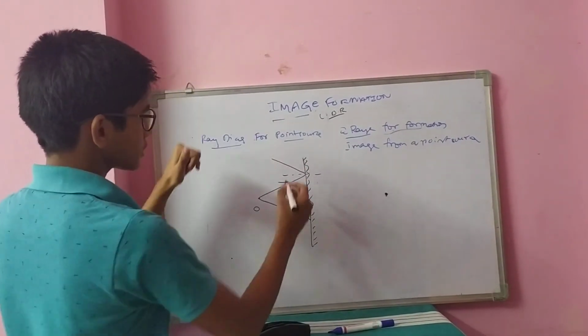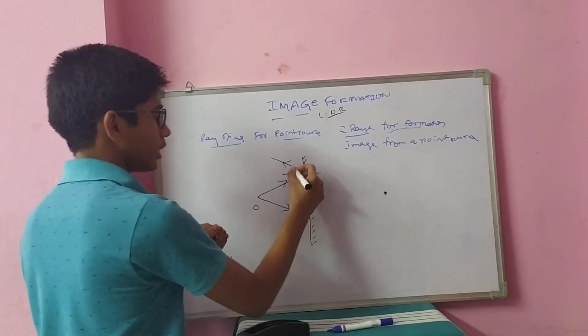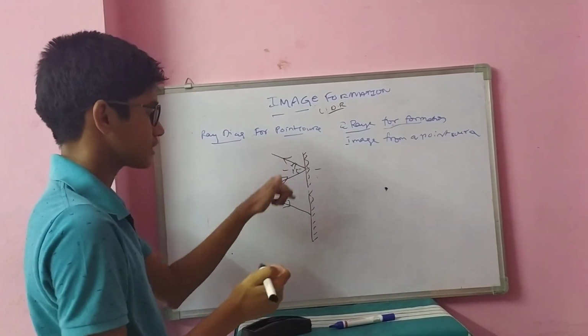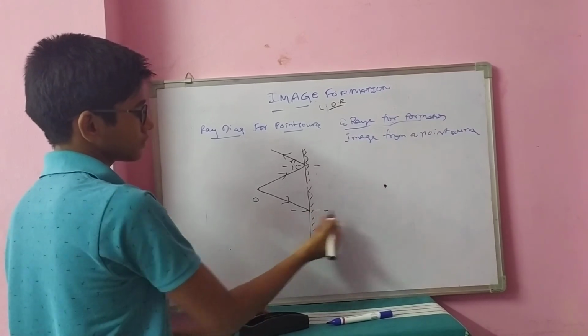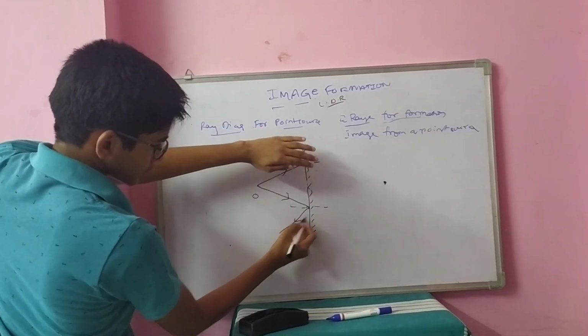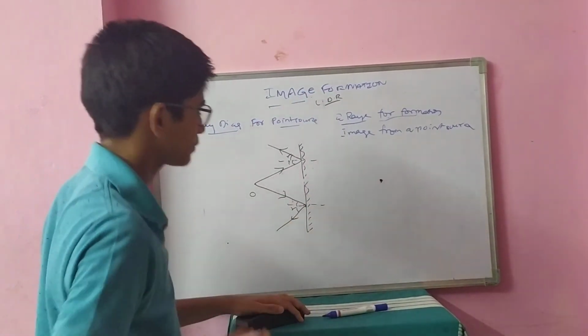It reflects like this. Angle I equal to angle R, equally inclined. The normal bisects, as we discussed in the previous video. And in this case, you consider this. This reflects like this. This is also angle I equal to angle R.